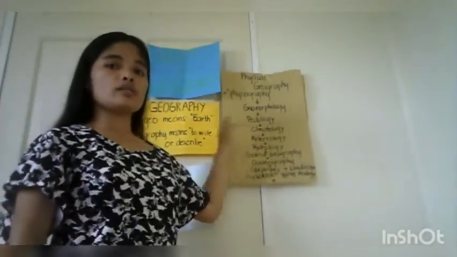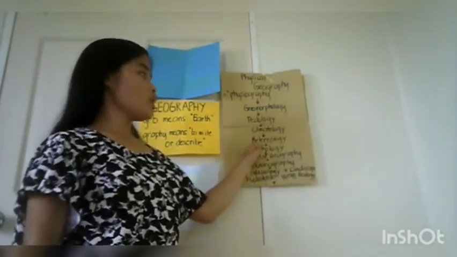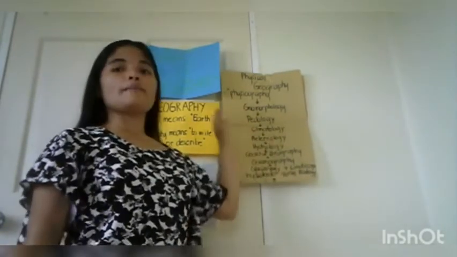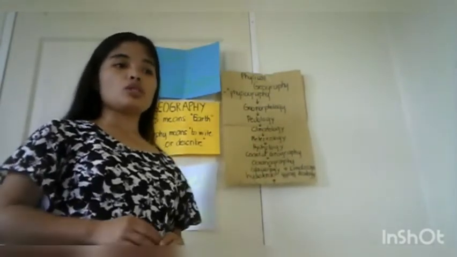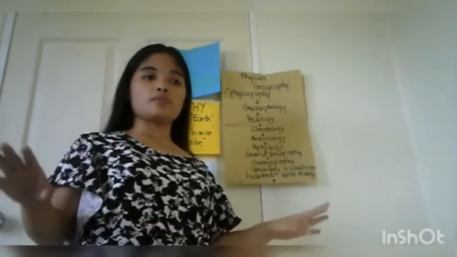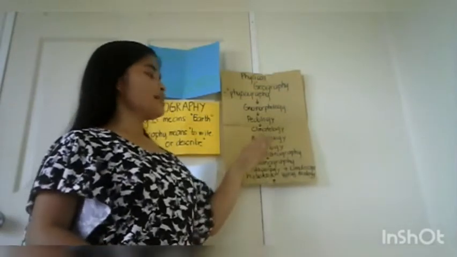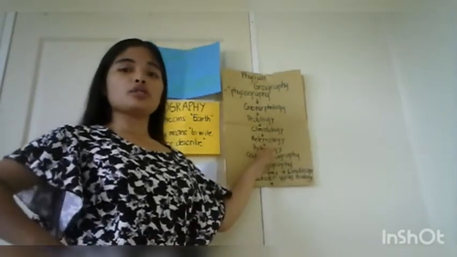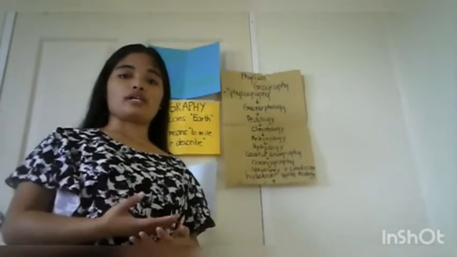Climatology is similar to meteorology, but climatology aims to forecast long-term climate conditions, while meteorology pertains to short-term forecasting.